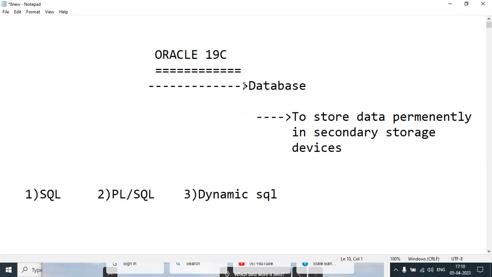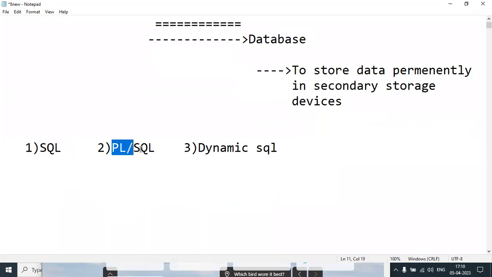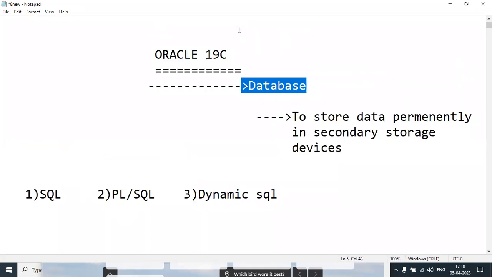If you want to operate these databases, like the Oracle database, we use SQL as a language, PL/SQL, a procedural language extension for SQL, and dynamic SQL languages. Up to this point we discussed yesterday. Anybody who was not there can watch the recorded videos, and then it is easily understandable. There is no problem.